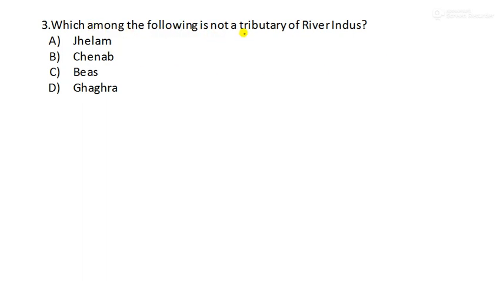Next, moving to our question number 3. Which among the following is not a tributary of river Indus? This is also an important topic, tributaries. They are the small rivers which join the main river. For river Indus we have 5 tributaries, right? You should remember these names. This is very important. Here, which is not its tributary? Jhelum, Chenab, Beas, Ghagra. Ghagra is the right answer because Ghagra is a tributary of river Ganga, not river Indus. So option D is the right choice here.